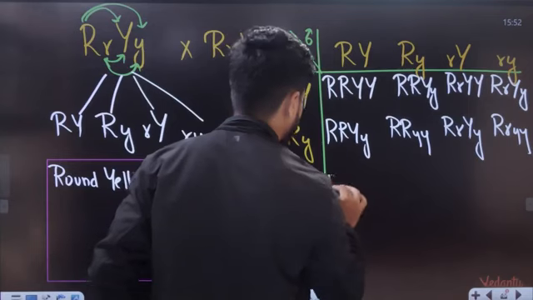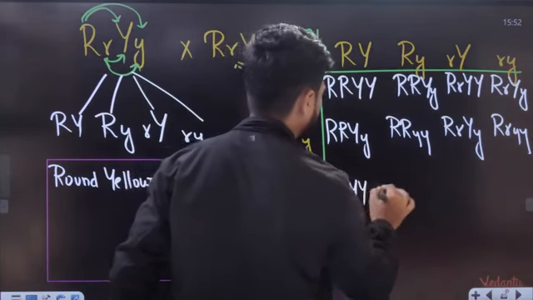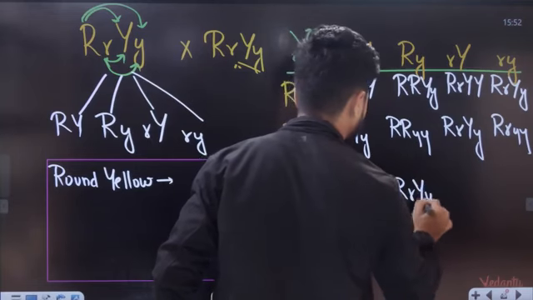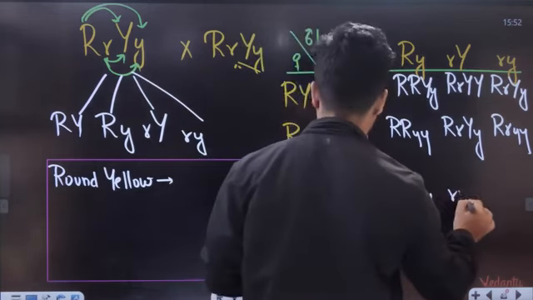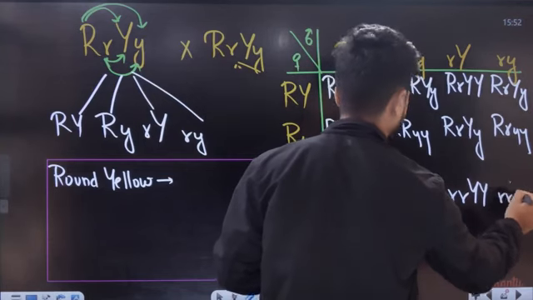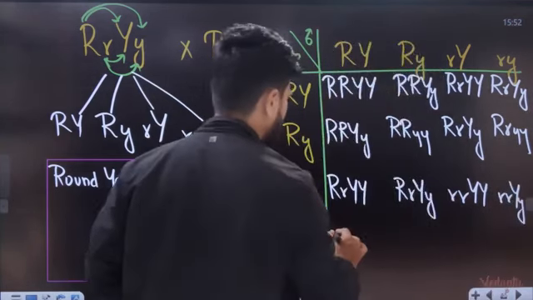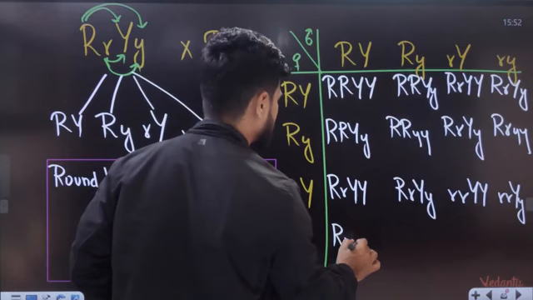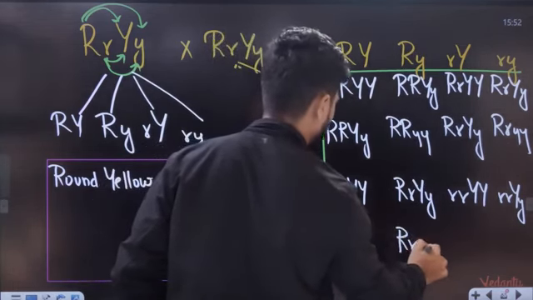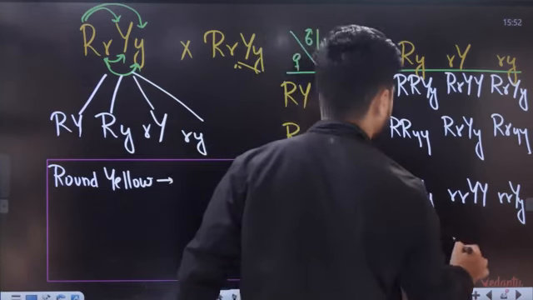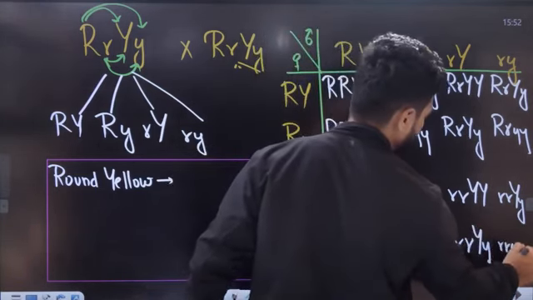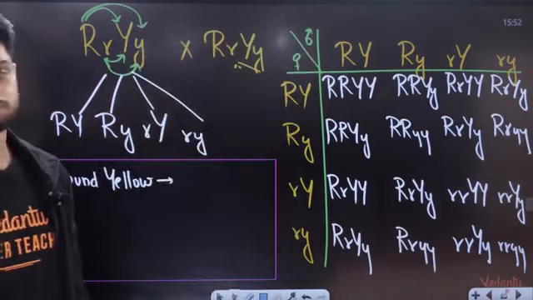Okay. Capital R, small r, capital Y, capital R, small r, capital Y, small y, small r, capital Y, small r, capital Y, small y, capital R, small r, capital Y, small y, capital R, small y, small y, small r, capital Y, small y, small r, small y, small y. That is your entire table right here.